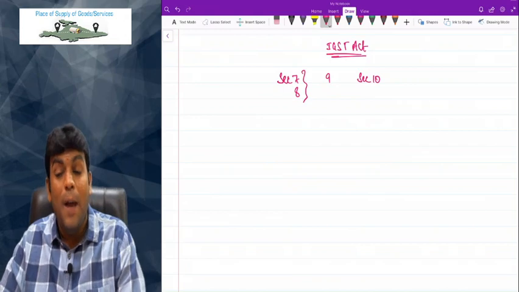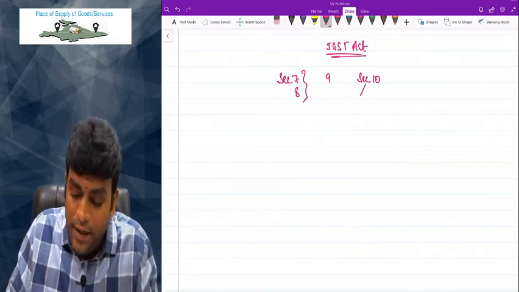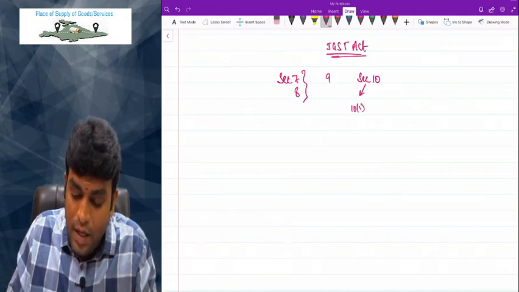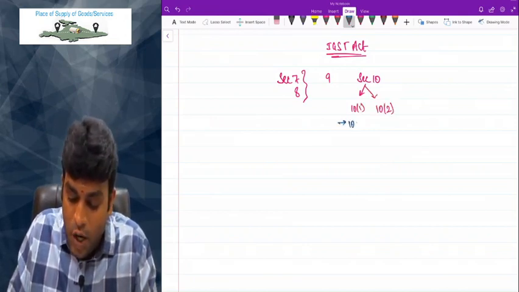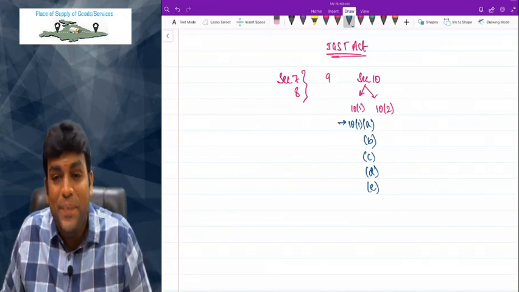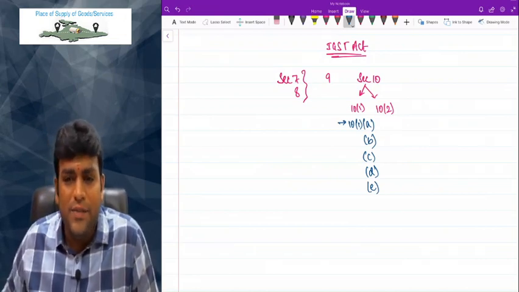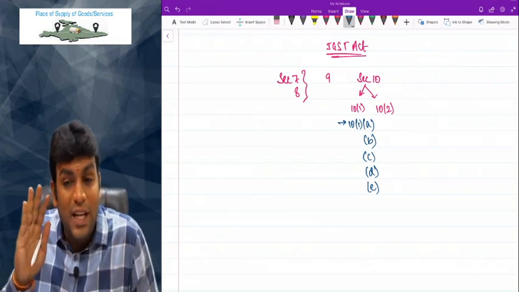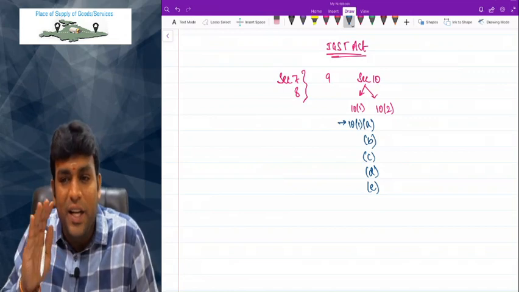Then my dear friends, what is section 10? Section 10 talks about place of supply in relation to goods. As I already told you, in 10 we have got 10.1 as well as 10.2. And in 10.1 again we have got 10.1a, 10.1b, 10.1c, 10.1d, 10.1e. What does 10.1a talk about? 10.1a talks about place of supply where there is movement of goods, which clearly says the place where movement of goods terminates for delivery to the recipient.